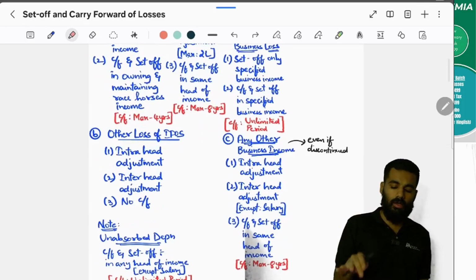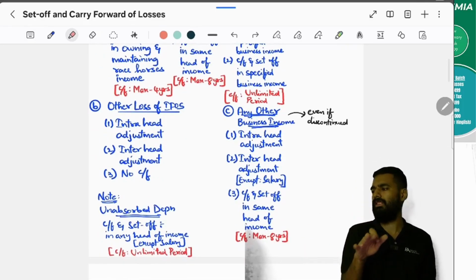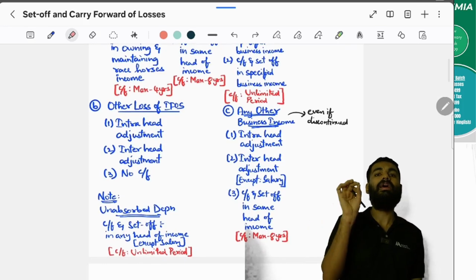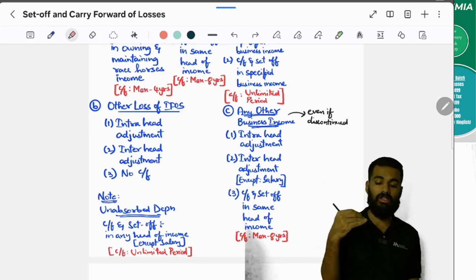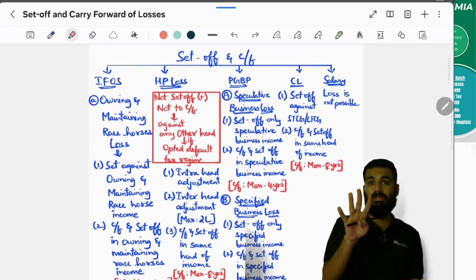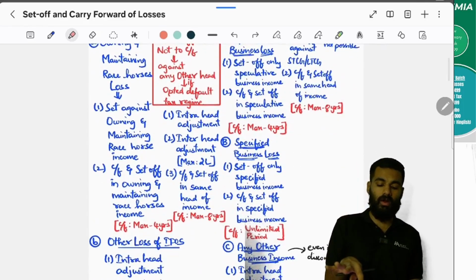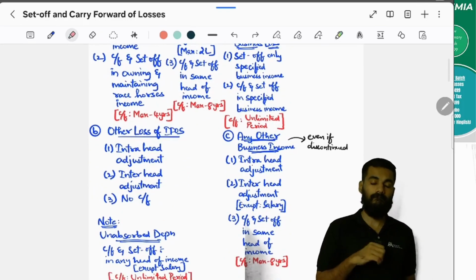Yes or no? Yes. What about unabsorbed depreciation? You can set off unabsorbed depreciation in any head of income except salary, and for unlimited period you can carry forward. This is the easiest summary of set off and carry forward. If you want to do this, a one page summary is enough.